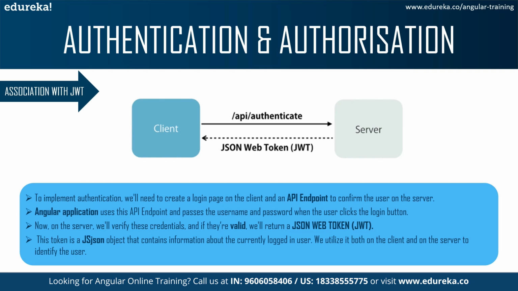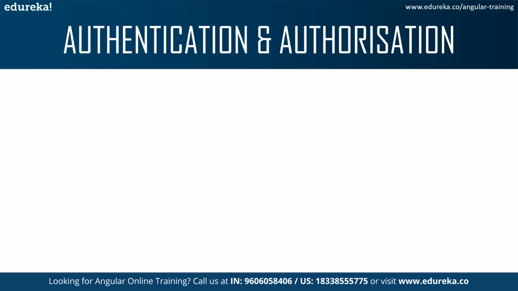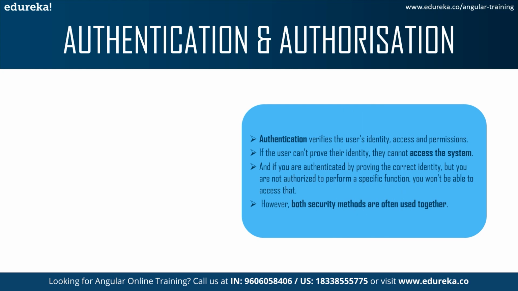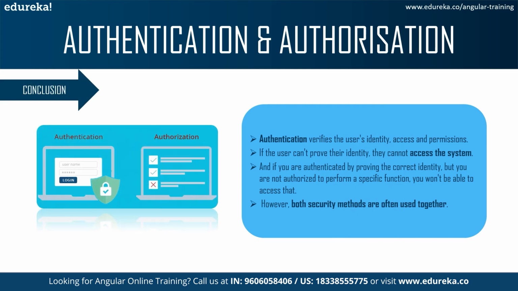Your server will always verify these credentials and make sure they are valid. The token is a JavaScript JSON object that contains information about the currently logged in user. Now we can utilize it on both the client and server side to identify the user. Instead of comparing authentication and authorization, I might say that both go hand in hand to give you an authenticated application. Basically, authentication verifies the user's identity and accesses the permission, and authorization is the need to authorize your information.